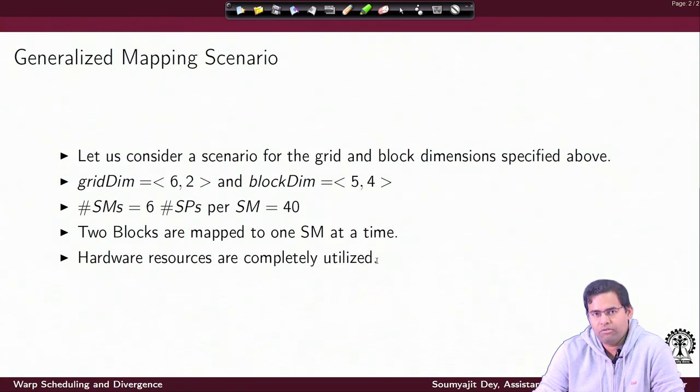That is not allowed. So, as long as the number of SPs in the SM is a multiple of the block dimension, you can have an integer number of blocks getting mapped inside an SM without any SP lying unutilized. So, that is a good mapping.